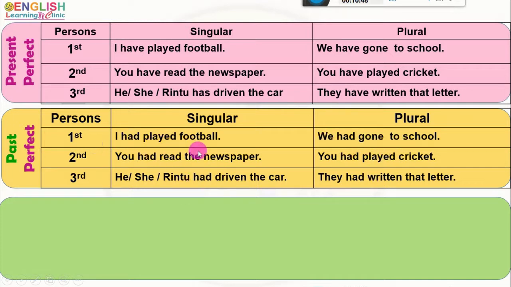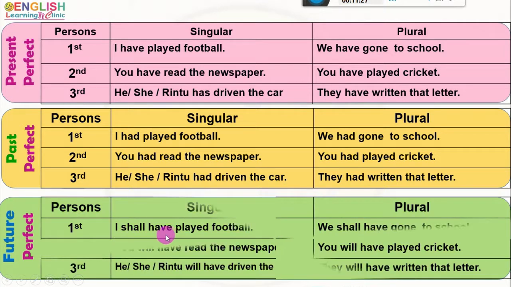I had played football, you had read the newspaper, he or she or Rintu had driven the car, we had gone to school, you had played cricket, they had written that letter. In future perfect tense, for different persons of the subject, the future perfect form of the verb is that.